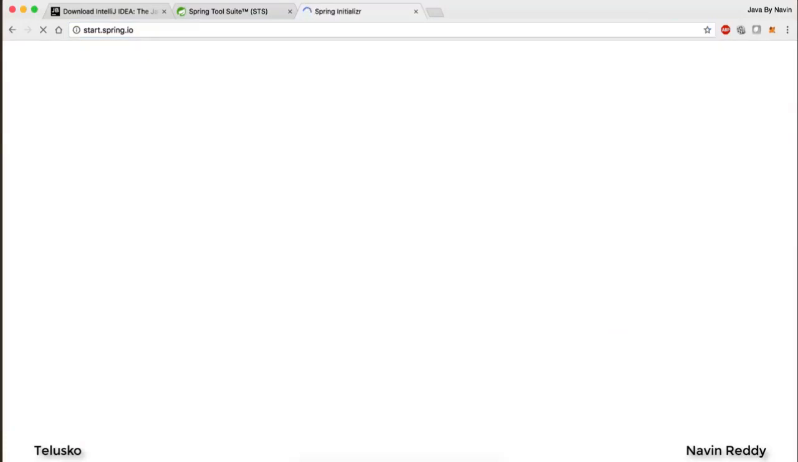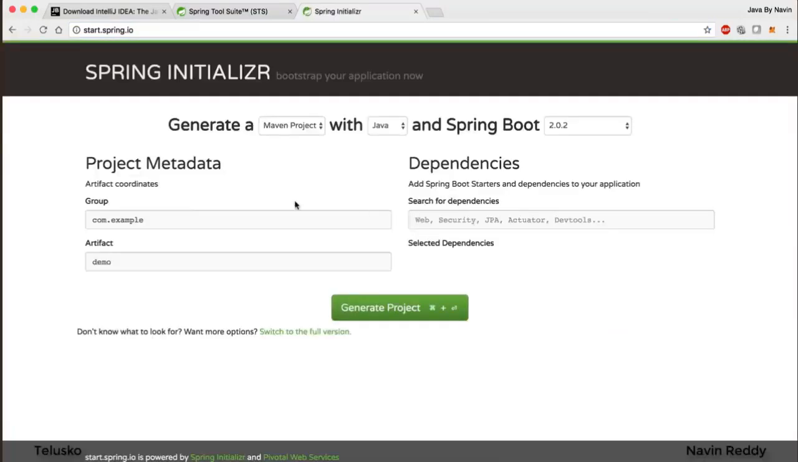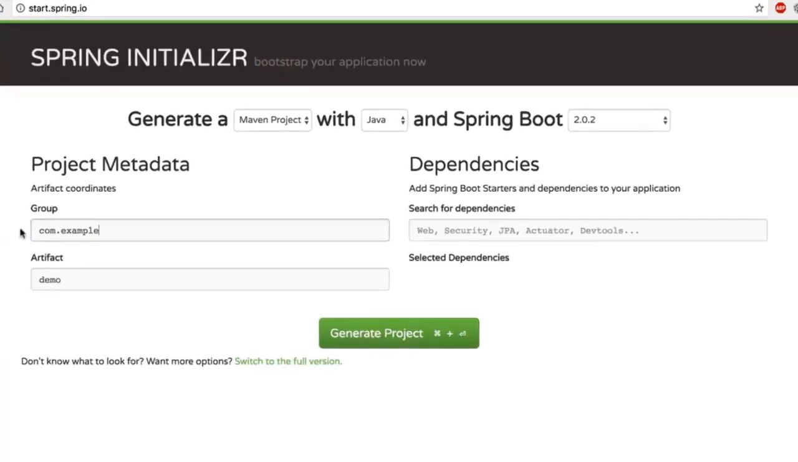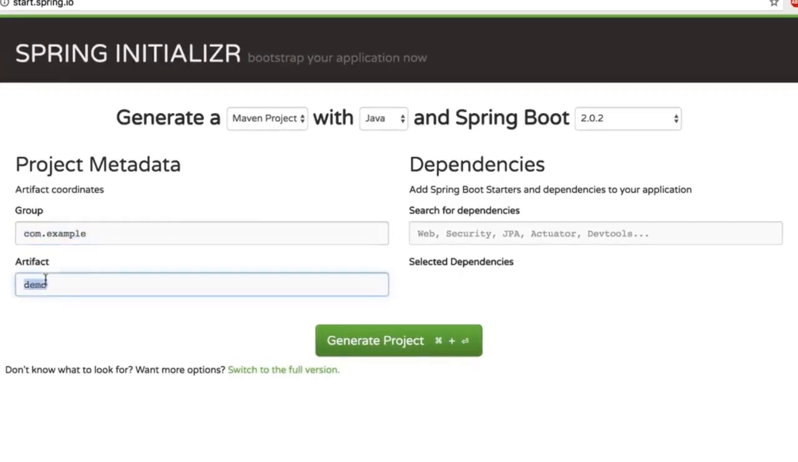start.spring.io. This is a website where you can download the app. So this is Spring Initializr, from where you can download this stuff. So you can see we have group ID. You can name it, let's say, first project, the same name which I'm giving. And then if you want a dependency, you can just type it here. As of now, I don't want to change anything.